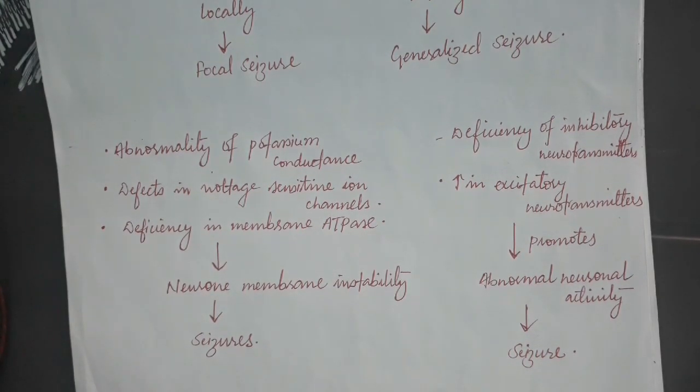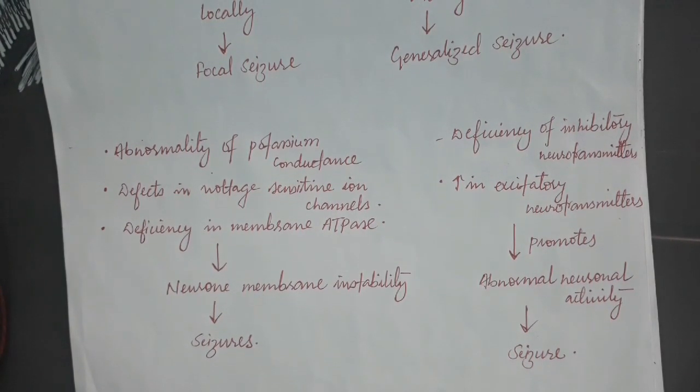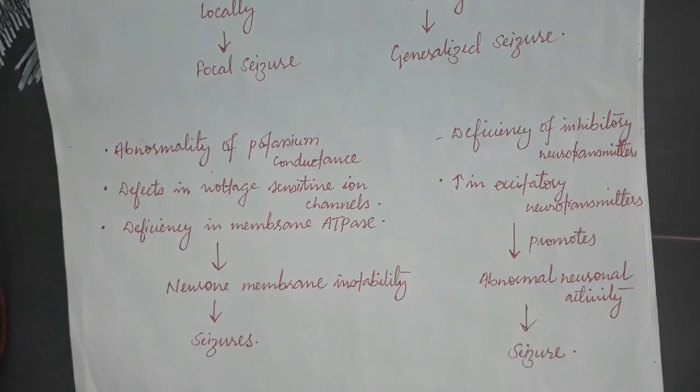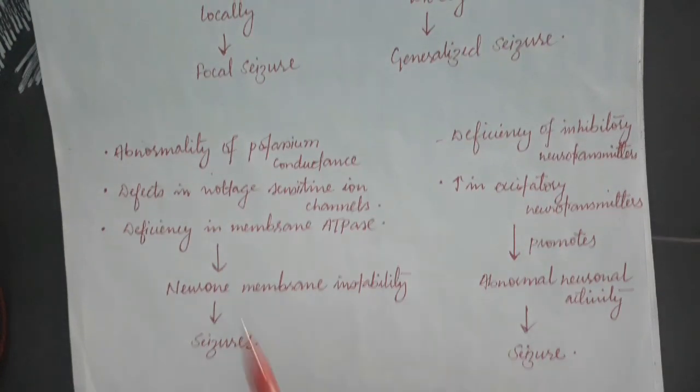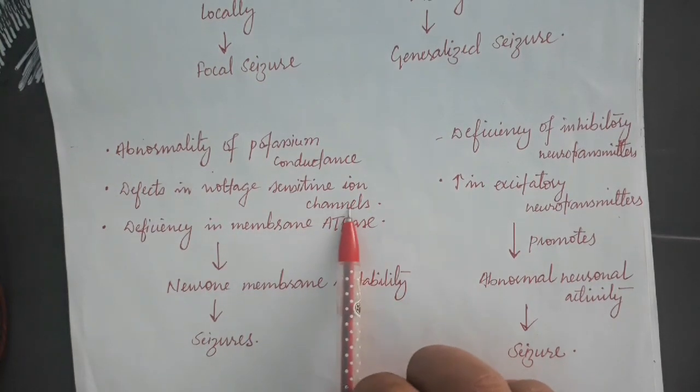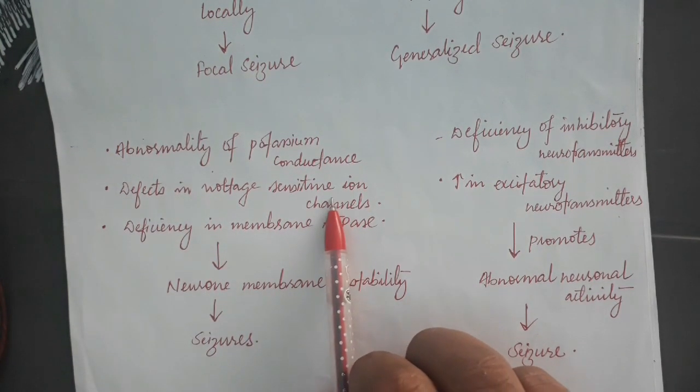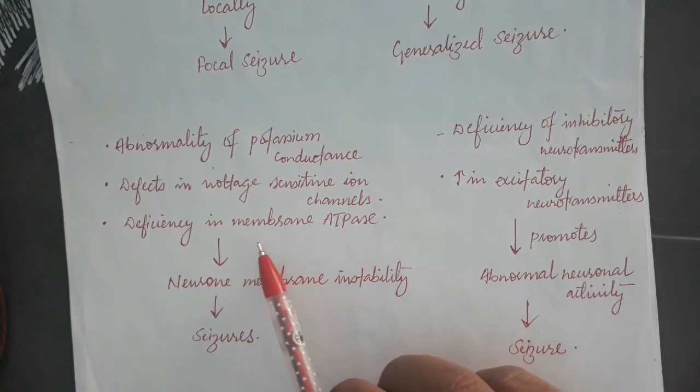That's why the impulse travels to near the end of the axons, and because of that calcium influx takes place, and because of that neurotransmitter release. So if there is a defect in voltage sensitive ion channels, there will be a defect in impulse conductance.